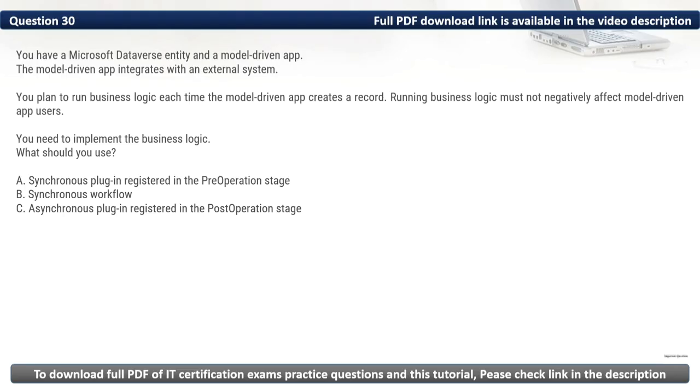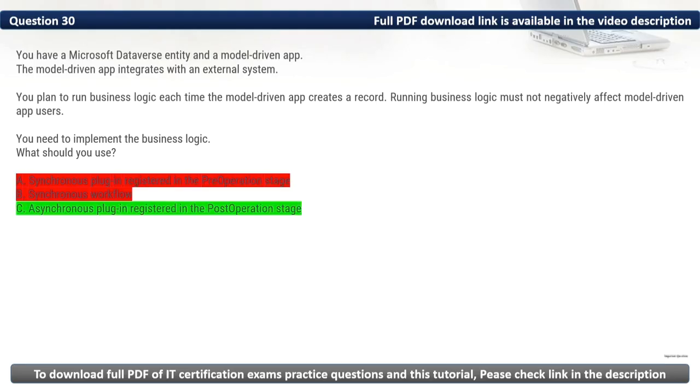Firstly, let's eliminate the incorrect options. We have A, a synchronous plugin registered in the pre-operation stage. It slows down the user experience due to real-time execution. Then we have B, synchronous workflow. Real-time execution can cause performance issues. As such, the option that we should use is an asynchronous plug-in registered in the post-operation stage. Thus, the correct option is C.